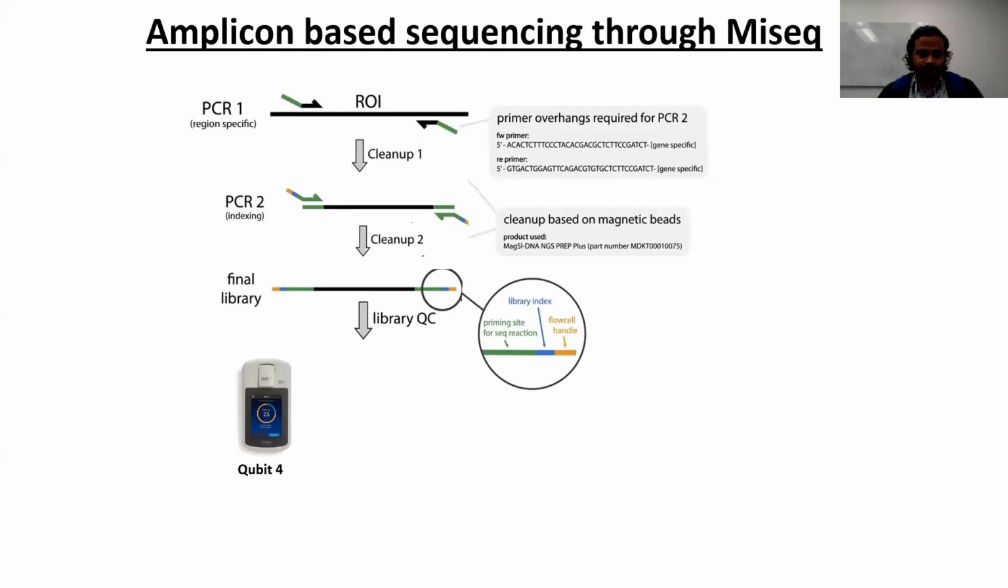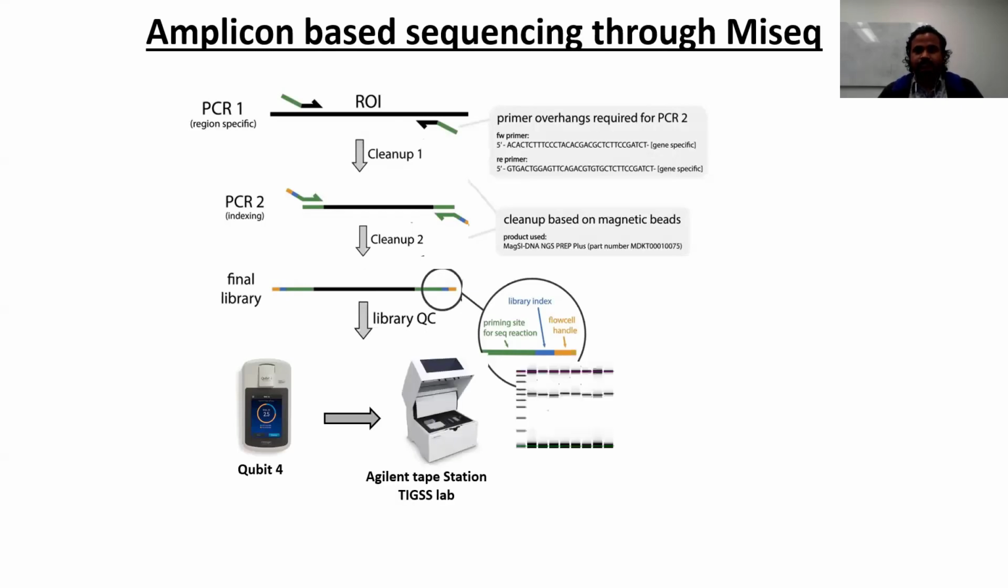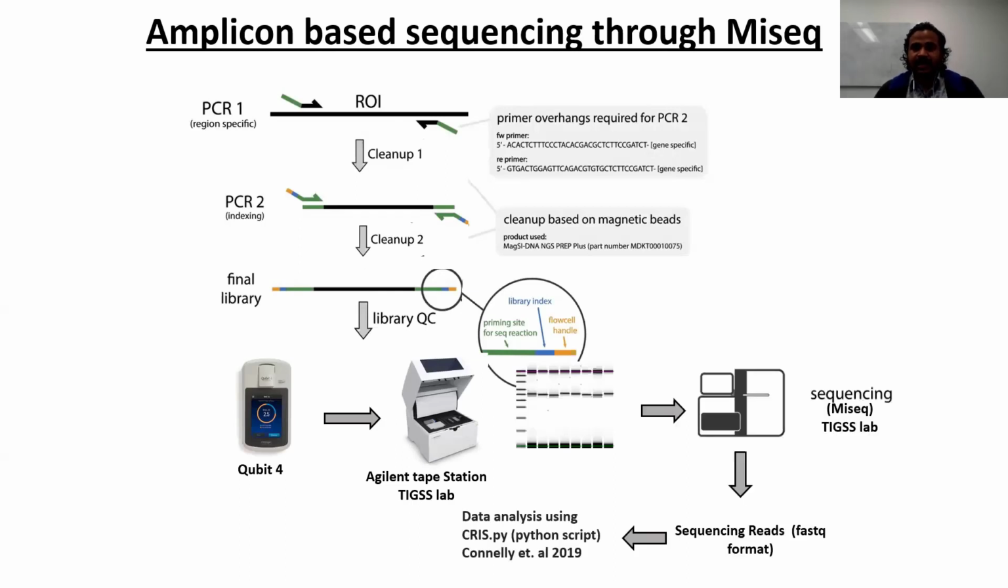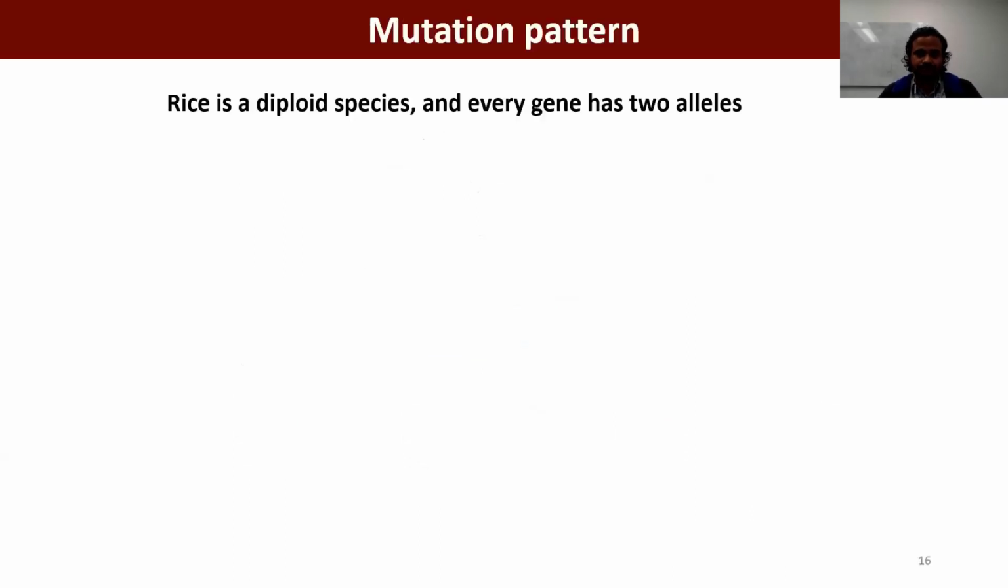Then we quantify our PCR product by Qubit 4 and check the quality by Agilent TapeStation at the TIX lab. After checking the quality, we send the library to the TIX lab for MiSeq sequencing analysis. And they gave us the sequencing reads in FASTA format. And finally, we did the data analysis through the Python script, which is CRISPR.